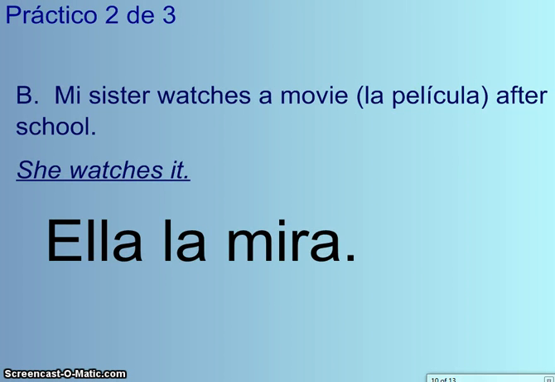Another example: my sister watches a movie. The word movie in Spanish is la película, after school. Okay, so using a direct object pronoun, you'd say she watches it. What is it? It's the movie. Ella la mira. The verb mirar is to watch, so she watches is ella mira. It is la película. La is the DOP, so that's what we get right here. Ella la mira.